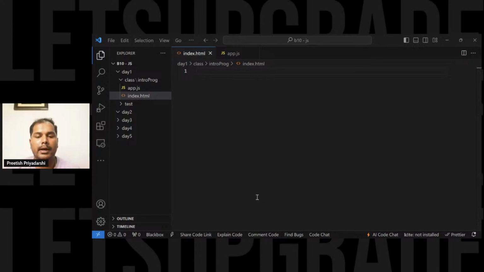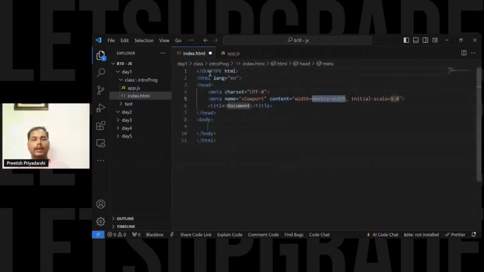So you can use JavaScript inside the HTML. Let me load the boilerplate. There is a shortcut to load the initial code for an HTML file. How many of you know it? Those who don't know, I'll tell you a simple shortcut trick. Just press Shift and 1. It will put an exclamation mark, and just press enter. It will load boilerplate code for you with all the basic HTML.